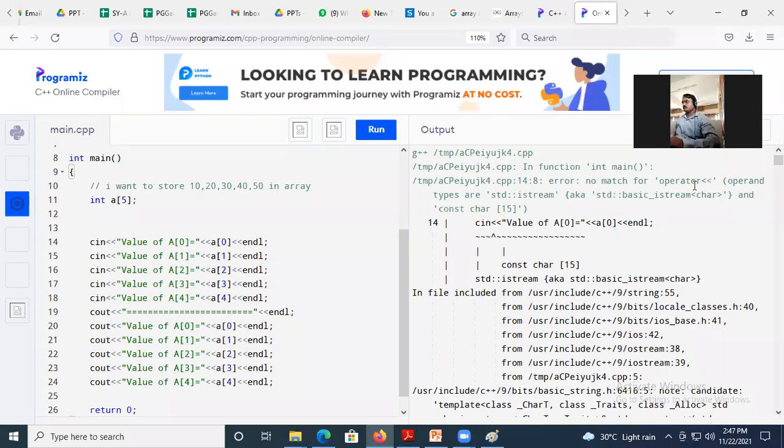No match for operator. Is there something extra here? Yes. For cin, copy paste is dangerous.